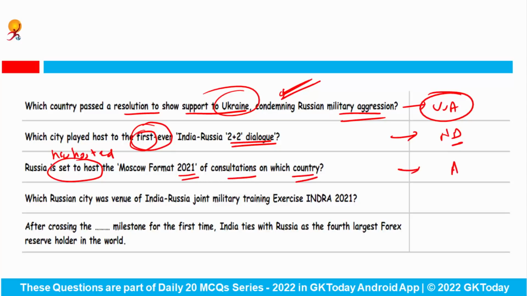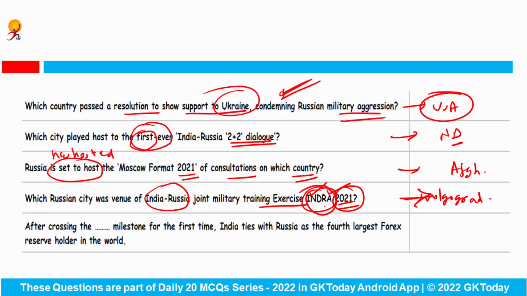Answer is Afghanistan. Next question, which Russian city was the venue of India-Russia joint military training exercise named as Indra 2021? Answer is Volgograd. Volgograd is in Russia. Two things are important. First of all, do remember that Indra is the exercise between India and Russia, and where did it take place for the year 2021? In the city of Volgograd.